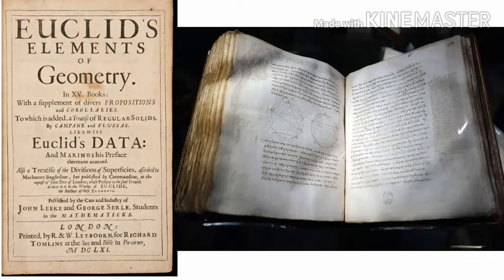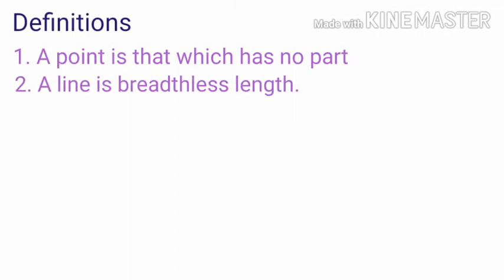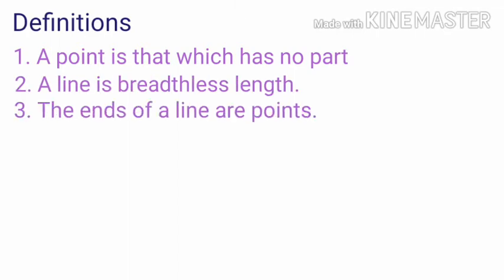Euclid summarized the statements as definitions. He began his exposition by listing 23 definitions in book 1 of the Elements. A few of them are given below. A point is that which has no part. A line is breadthless length. The ends of a line are points.